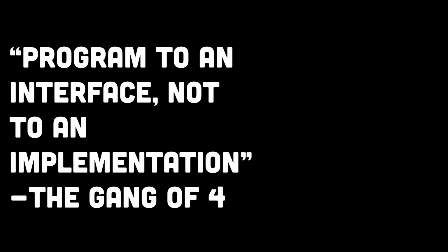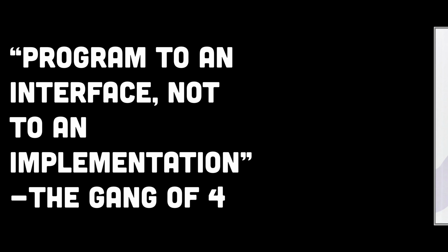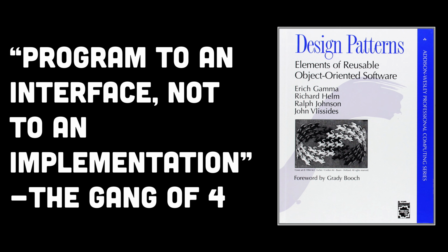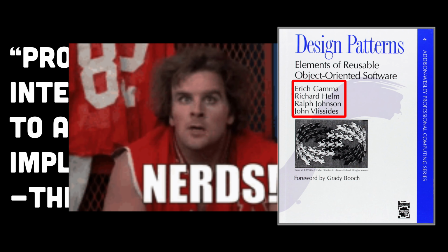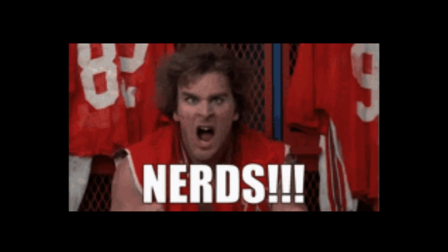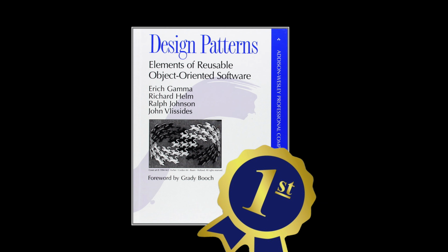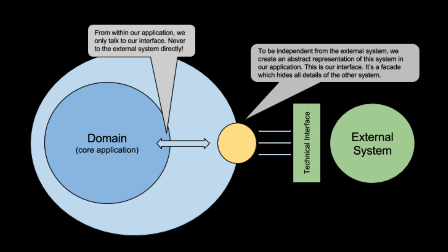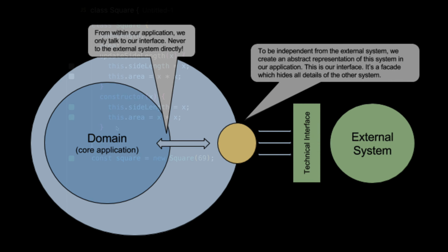One of the best pieces of advice I've ever received is to program to an interface, not an implementation, which comes from the book Design Patterns: Elements of Reusable Object-Oriented Software, more popularly known as the Gang of Four for its four authors. And if you talk to developers that read books, it's probably the best one out there. The idea of an interface is that you create an agreement for a section of code, and you define how that code should be interacted with, as well as how data should be exposed.